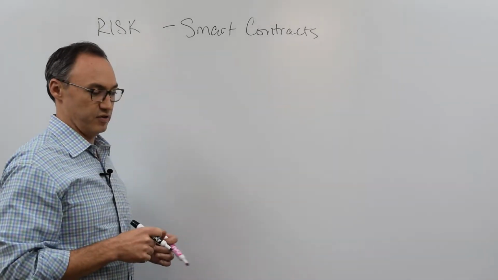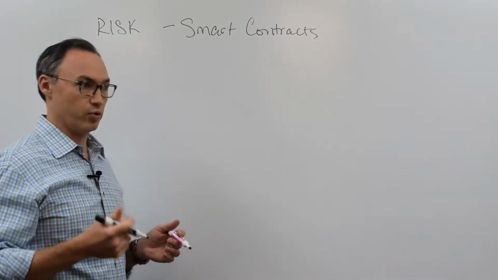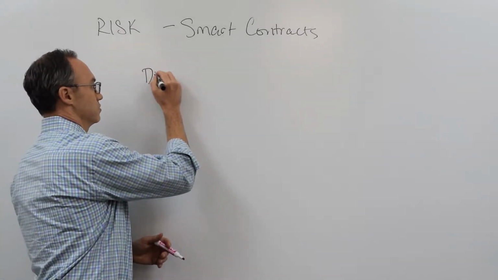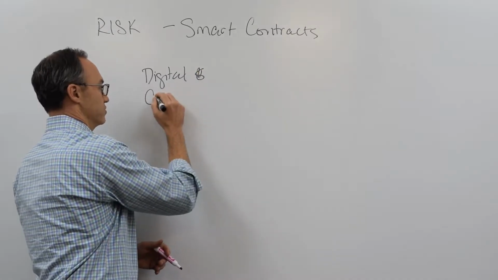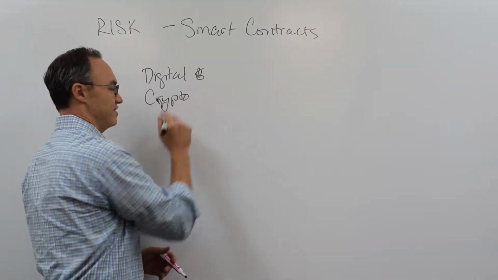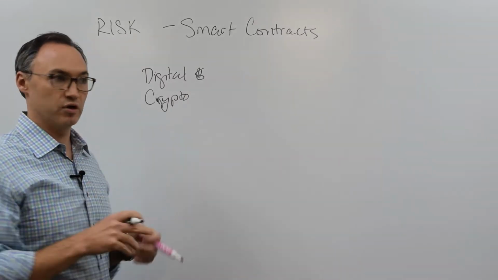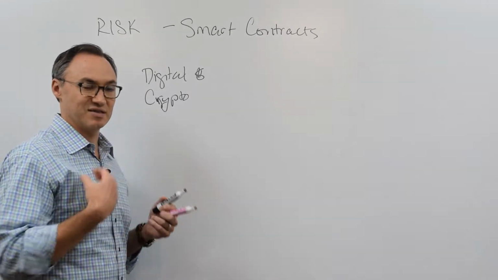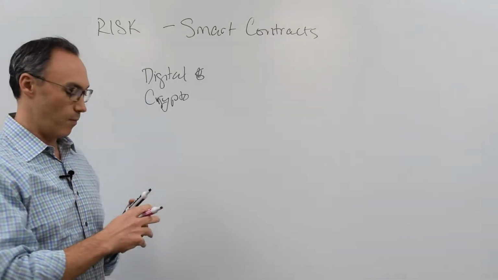The difference in the decentralized world and why smart contracts are so important is now we have digital money, essentially, which is cryptocurrency. And cryptocurrency is natively software. It's natively code, which means you can tell it to do certain things. It's not sitting in my bank account. It's sitting in my digital wallet.